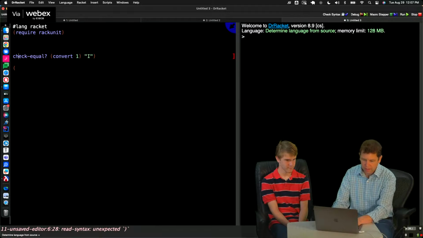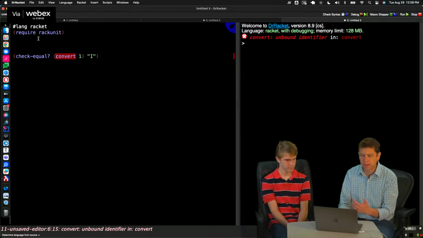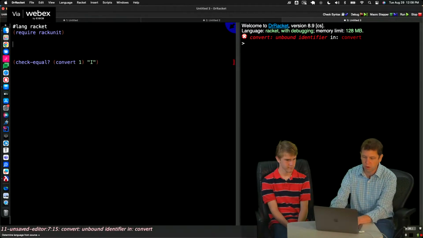Okay. So we're going to call a method called check equal, and this is just an assertion. We're going to check to see if this is equal. If I call convert on 1, I get back an I. Now at this point, if I try to run this, it's going to fail because it doesn't know how to do a convert. So I'll go ahead and write that.